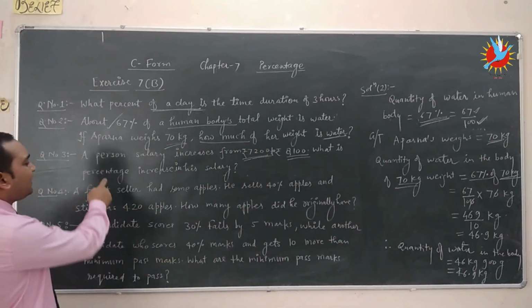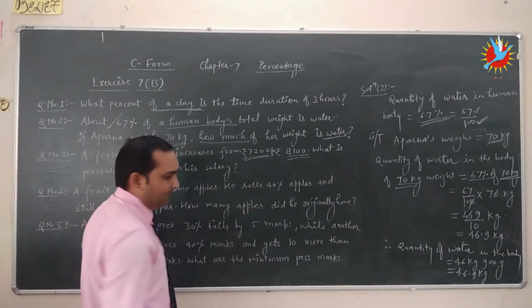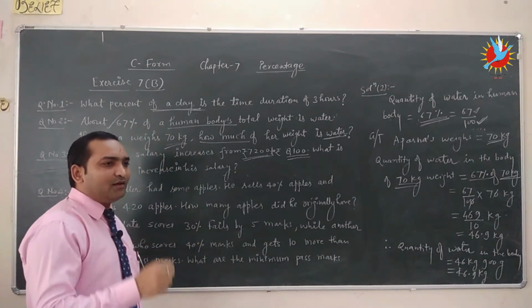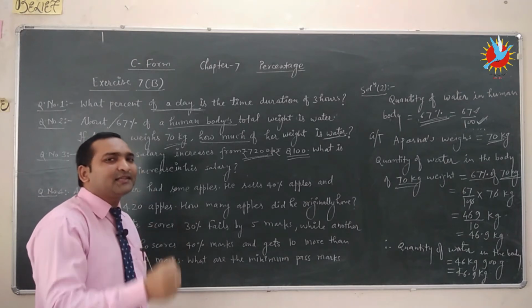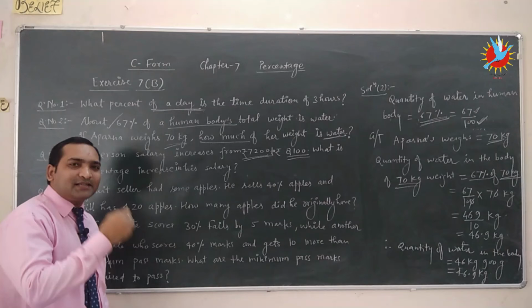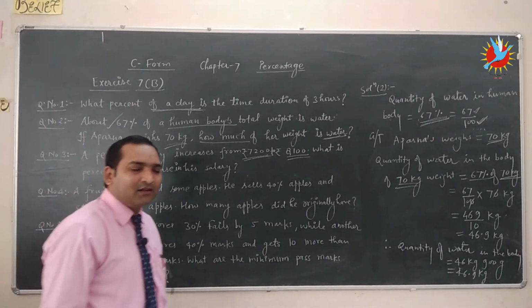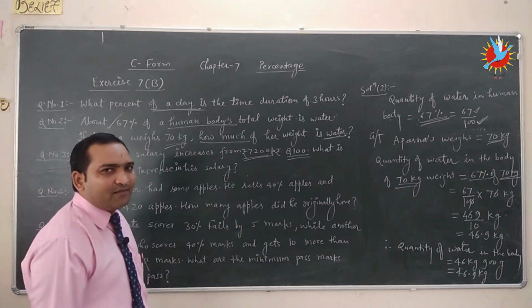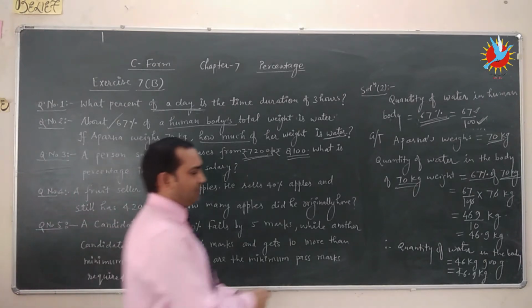We already discussed the formula for percentage increase or percentage decrease. So what is the formula? Percentage increase is increase upon the original value multiplied by 100%.